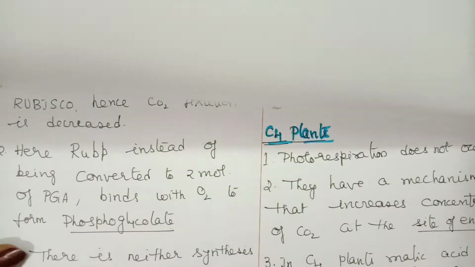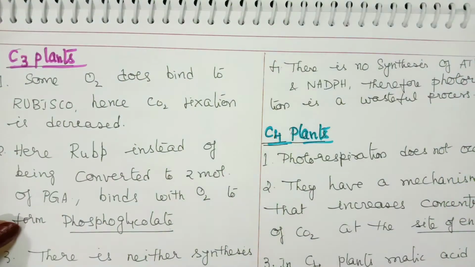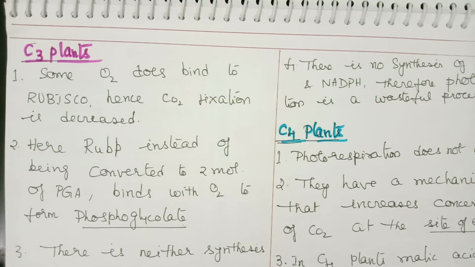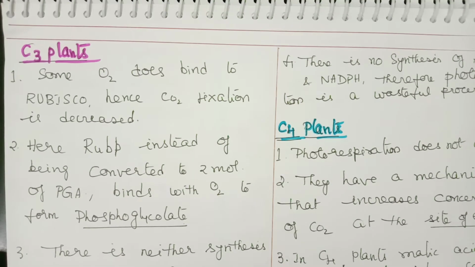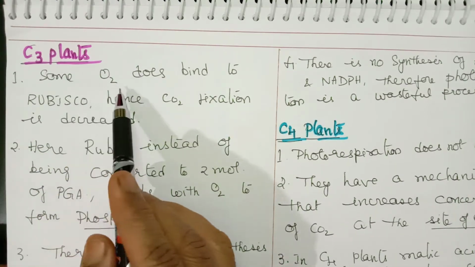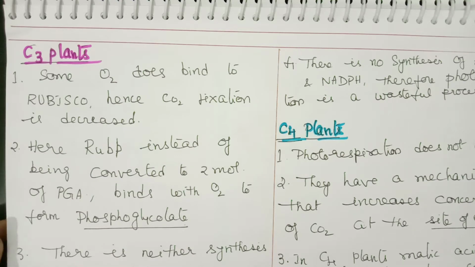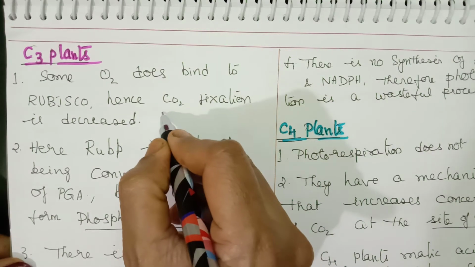Now let us see what we find in C3 plants, how photorespiration can occur and what the features are. In C3 plants, some oxygen does bind to Rubisco, hence carbon dioxide fixation is decreased. Under any conditions, oxygen will inhibit carbon dioxide fixation in C3 plants.